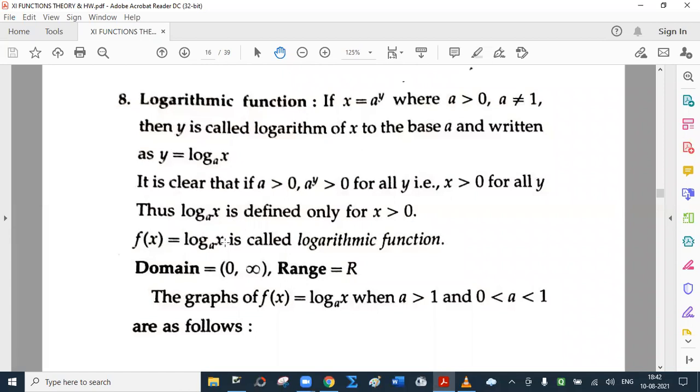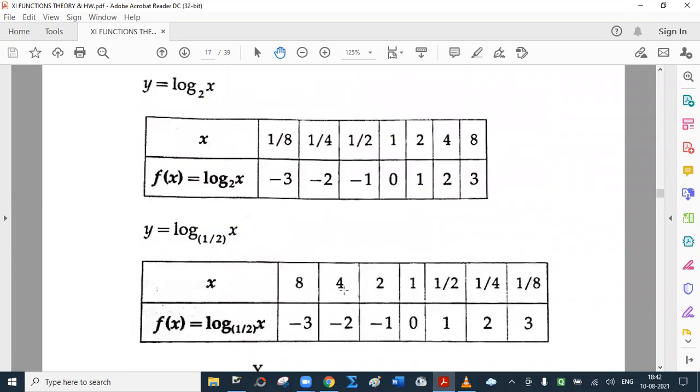Now, what is domain? Domain means set of all values which can be assigned to x. We have just seen that logarithm of only positive number is defined, and that is why domain is R plus. R plus can also be written as open interval 0 to infinity. And what is range? Set of all logarithmic values. Log value can be positive, it can be negative, it can be 0 also, since it is the index, and therefore the range is R.